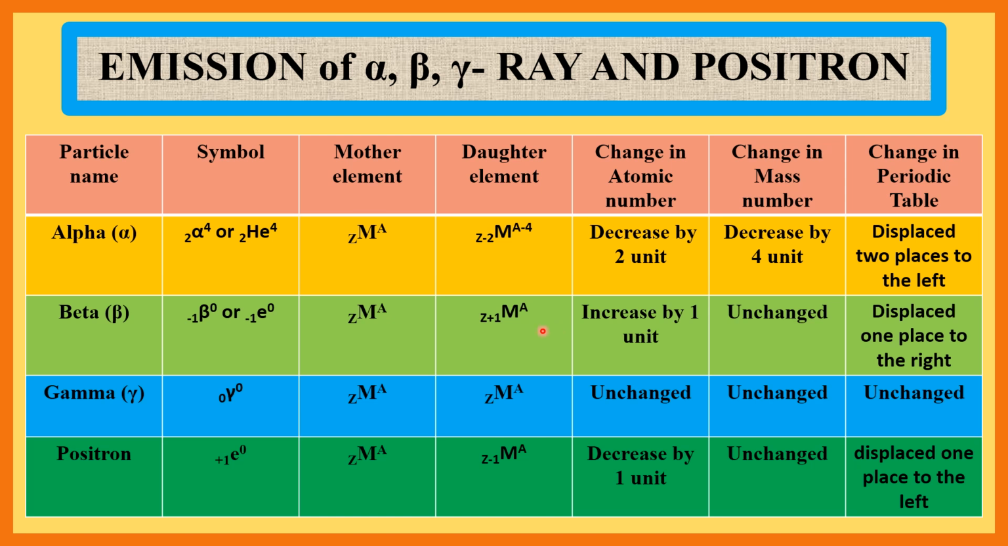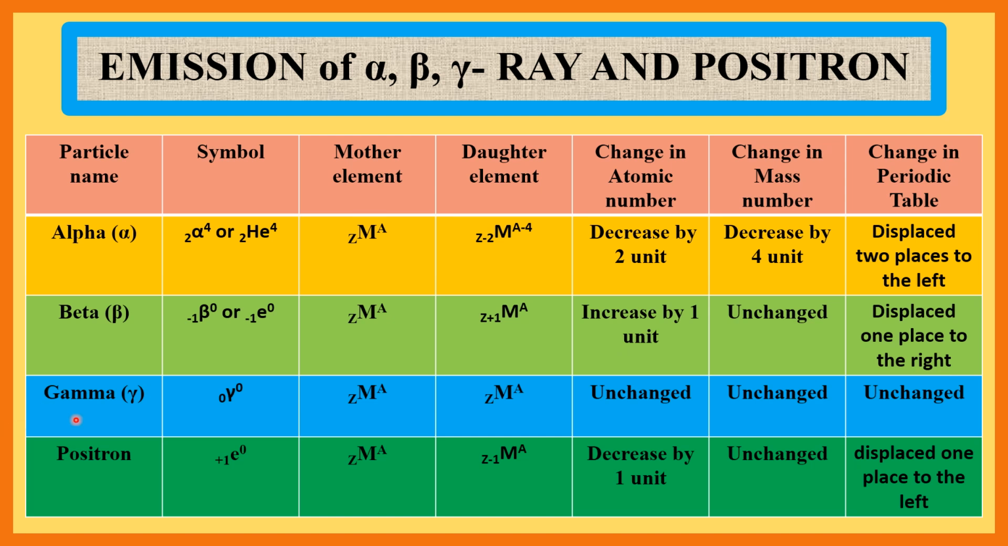Change in atomic number: increased by 1 unit, therefore Z plus 1. Change in mass number: unchanged, therefore mass number of daughter element is A. Change in periodic table: displaced 1 place to the right.